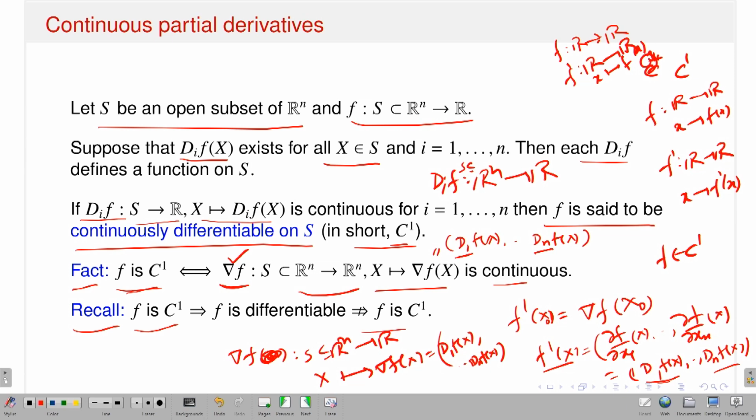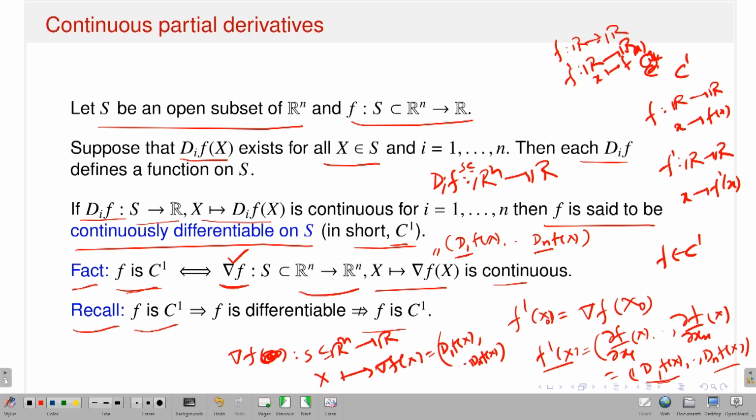However, differentiability alone does not imply that my function is C1, and you might have seen that kind of example in my earlier lectures. Or maybe I'll explain in my next slides that you can have a function f which is differentiable but not in C1, because C1 means I demand a little more. In C1, not only do I demand that the first order partial derivatives exist, but also that they should be continuous. So that is the extra assumption.